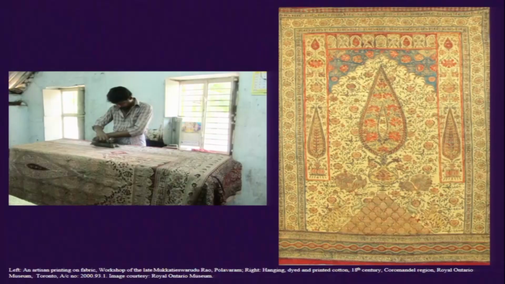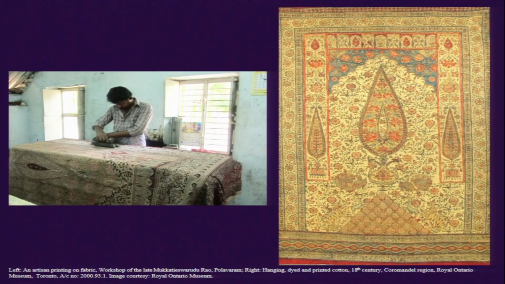So on the left side of the screen we have an image from the workshop of the late master dyer Mukantishwara Rao from Polavaram, in which a printer is using a wood block to print on a textile. This particular kind of textile is called Mehrab textile, one very celebrated textile from the region of Machilipatnam.